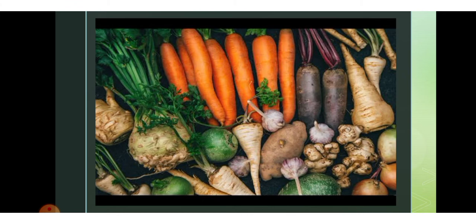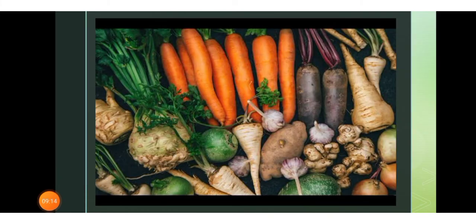There are around 2000 plant species which are cultivated for food.